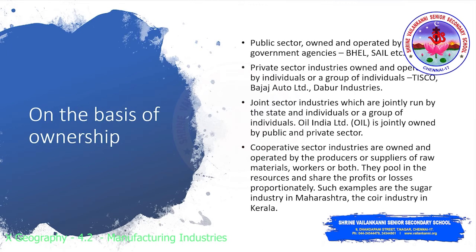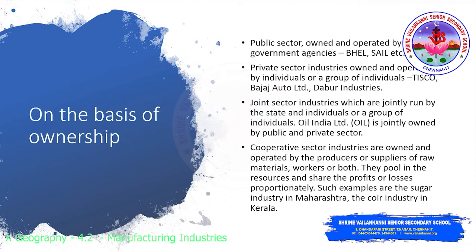You can also consider Southern Railways. Okay, when you see the railways, it is run by the government. But the canteen in-charges, the cleaning system, and the manufacturing of train seats and all are given to the private sector. Railways is run mainly by the government, but small processes or works in railways are given to private sectors. So we can consider railways also as an example for joint sector industries.